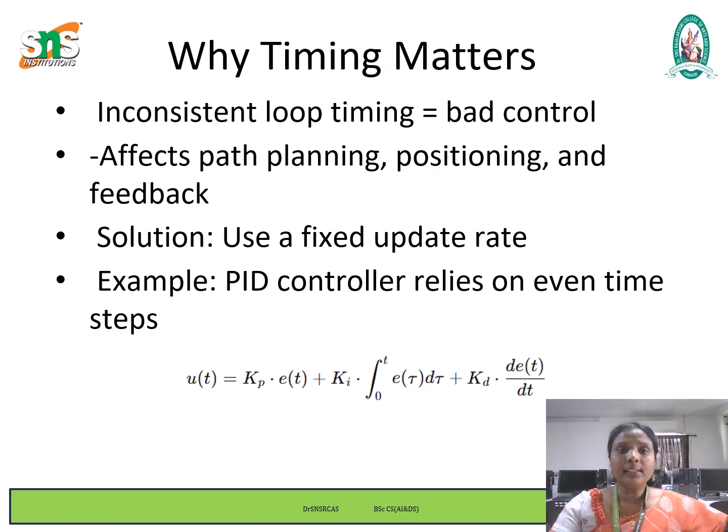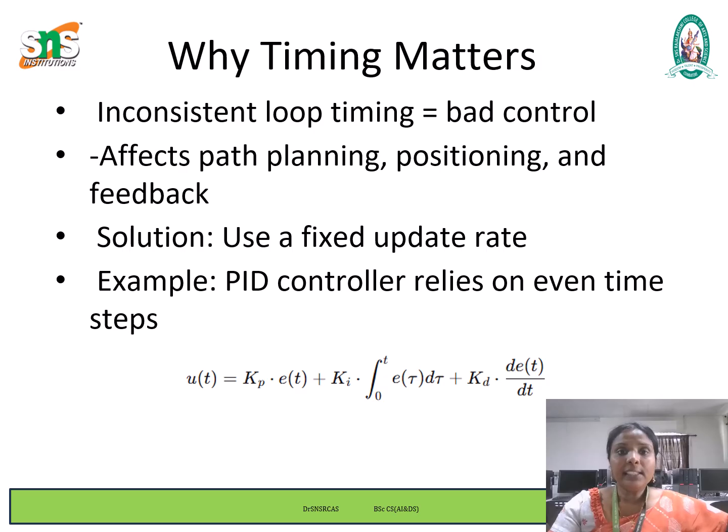When a robot control loop runs at irregular intervals, the calculations for motion and feedback become unreliable. Think of driving a car with unpredictable delays between turning the wheel and the car responding: dangerous and imprecise.